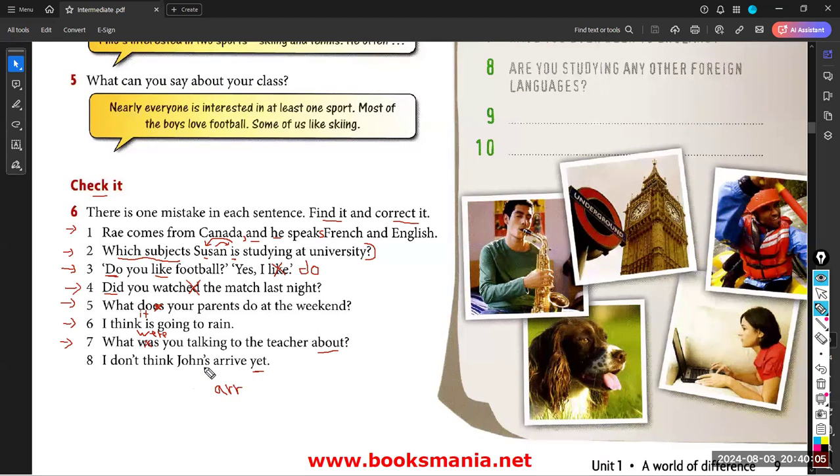Guys, the apostrophe S is the abbreviation of has. So I don't think that John has arrived yet. Yeah, this is the present perfect. Be careful. The yet, guys, is a keyword of the present perfect, because if you remember, when we discussed the present perfect, we said that yet, just, already are keywords or time markers of the present perfect. Okay?